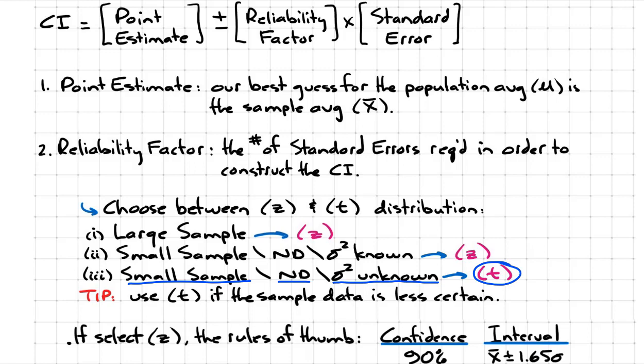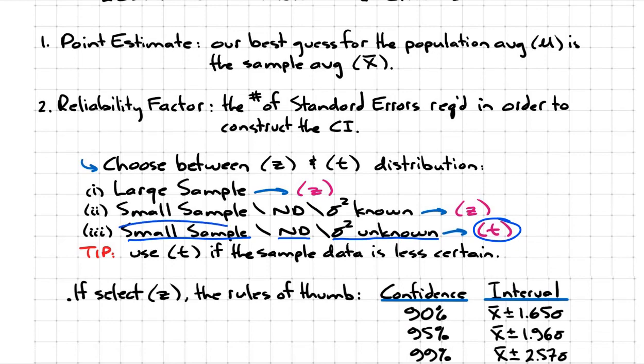So when do we use a T distribution? Look at all the signs. The sample is small. The population variance is unknown. That sounds like you're less certain. And that's precisely how an analyst chooses T. If an analyst looks at a sample and says, you know what, this sample really is not that reliable because it's a small sample, there could be a lot of errors there, and we don't know too much about the underlying population, so therefore let's use T.